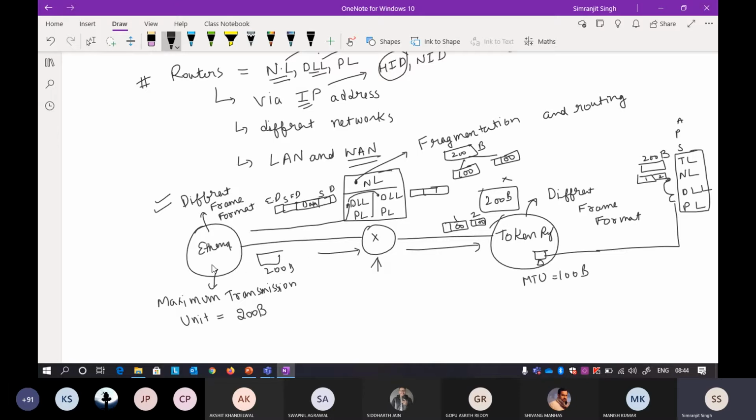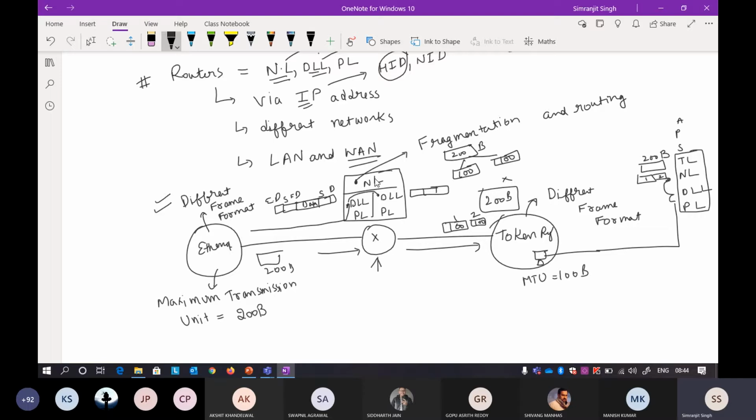Because the sender cannot know in advance the path that the packet will follow, earlier, because we were not using routers, we had to define a particular path that would be followed every time we sent a packet from a particular sender to a particular receiver. But this means that the communication is not very optimized. Okay, so with the introduction of routers, the routers now have a network layer.